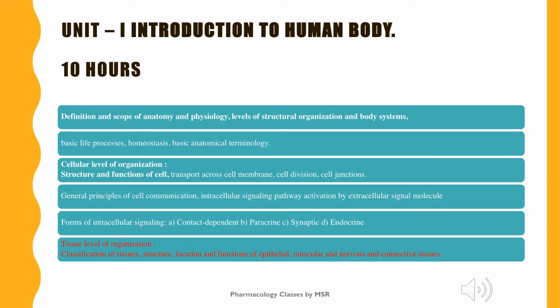So the last topic of the first unit of your HAP is tissue level organization, which includes what is tissue, what is its classification, what is the structure, location and function of various tissues.